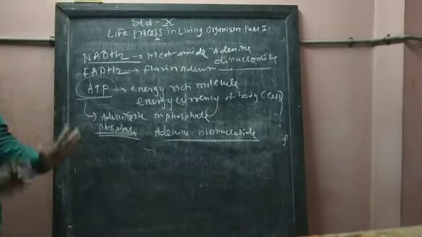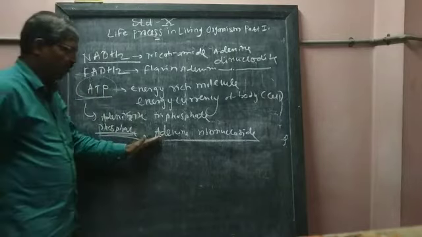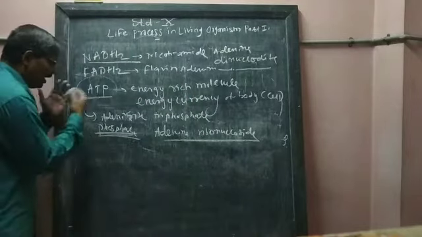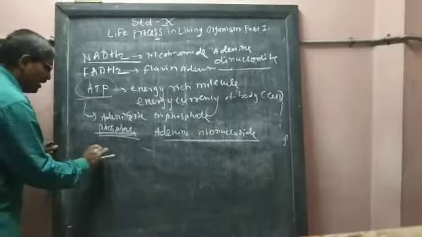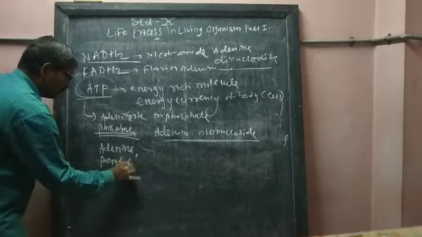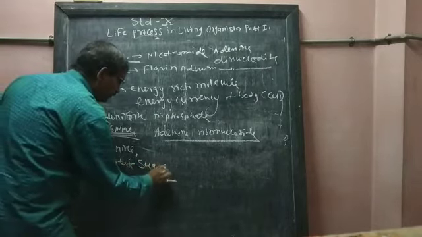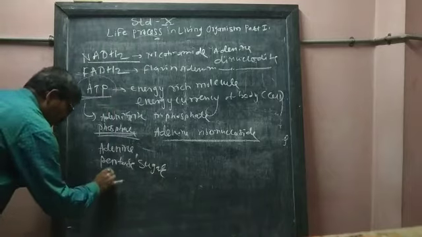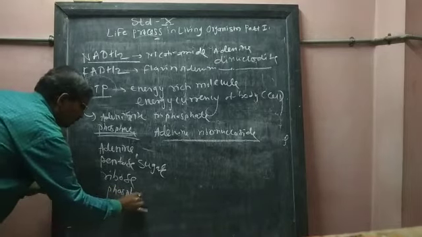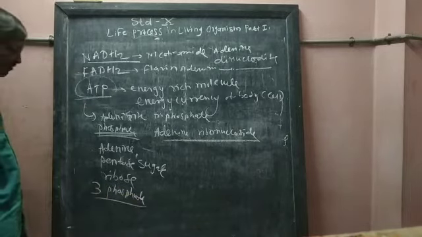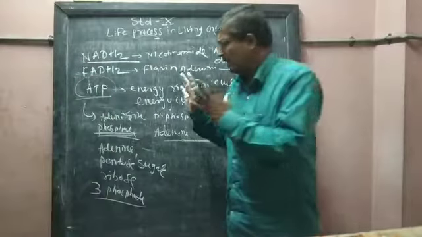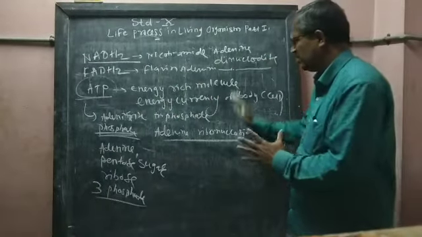ATP is chemically made from adenine ribonucleoside. It is a nitrogenous compound. It is made from adenine, then pentose sugar, ribose, plus 3 molecules of phosphate. So ATP means adenosine triphosphate. These ATP molecules are energy rich molecules.